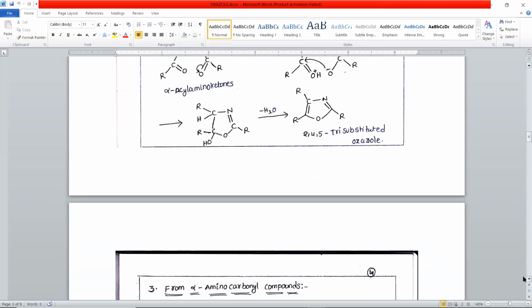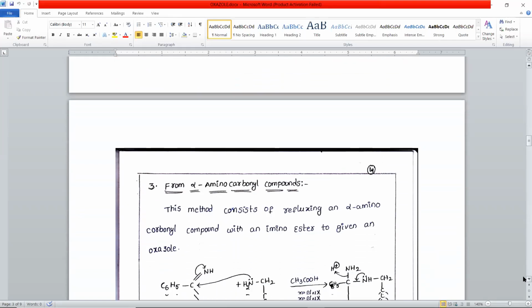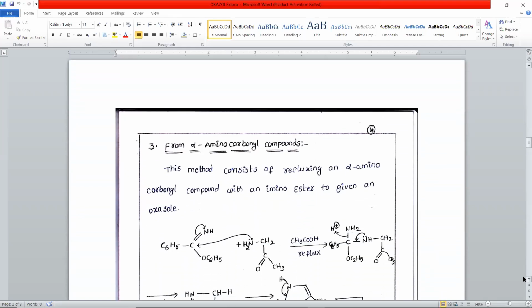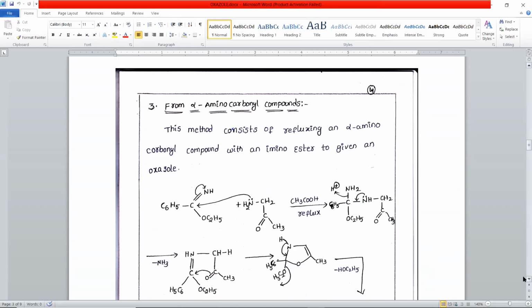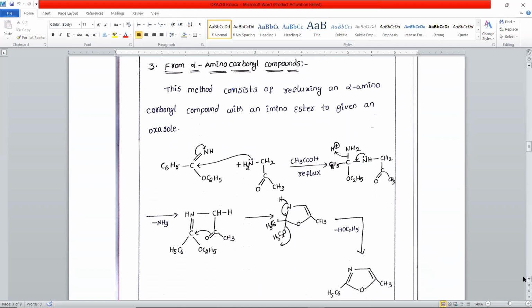Let us go to the next method. Oxazole can be prepared from alpha amino carbonyl compounds. This method consists of refluxing an alpha amino carbonyl compound with an amino ester to give oxazole. This is the amino ester, it contains C double bond NH.